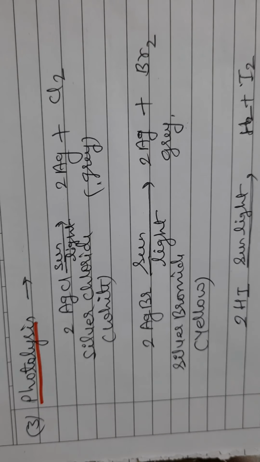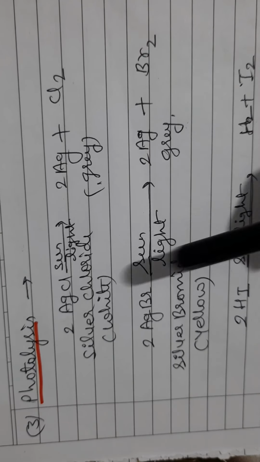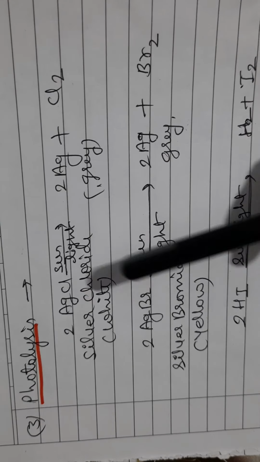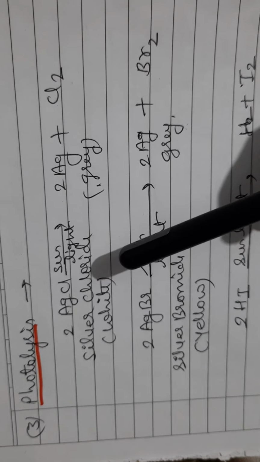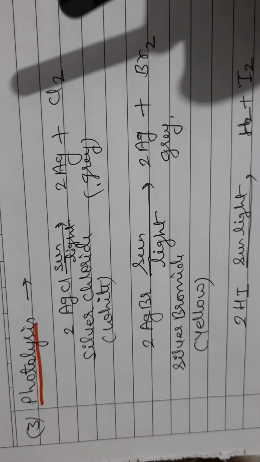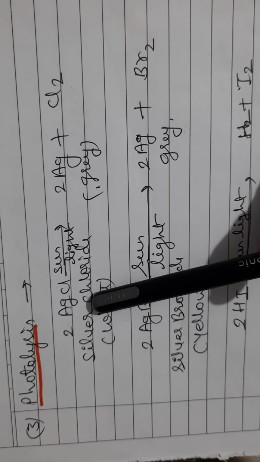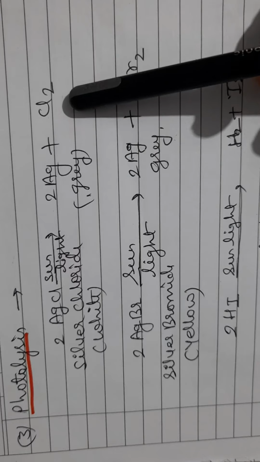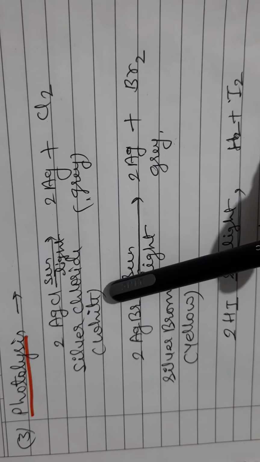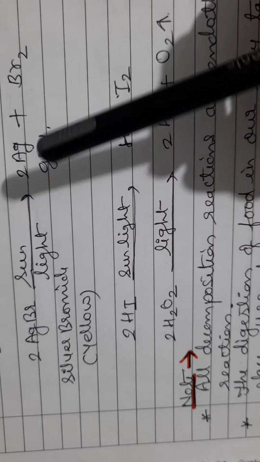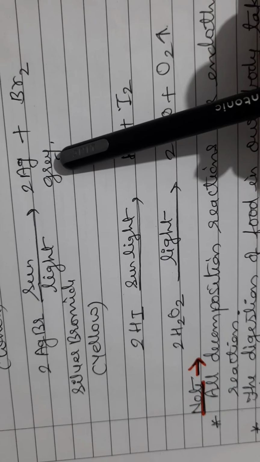Silver halides are photosensitive, like silver chloride and silver bromide. Both are photosensitive. When we expose them to light, they decompose to silver and their respective halogen. Like silver chloride, when exposed to sunlight, gives silver and chlorine. Silver chloride is a white colored powder, whereas silver bromide is a yellow colored powder. When exposed to light, it gives silver and bromine.